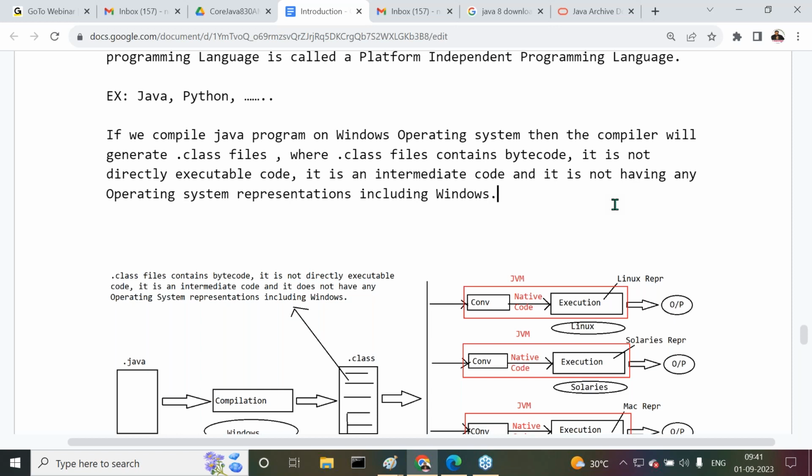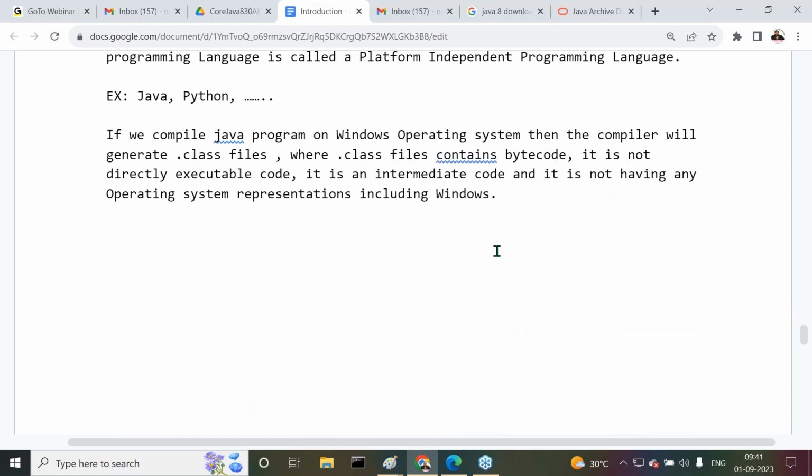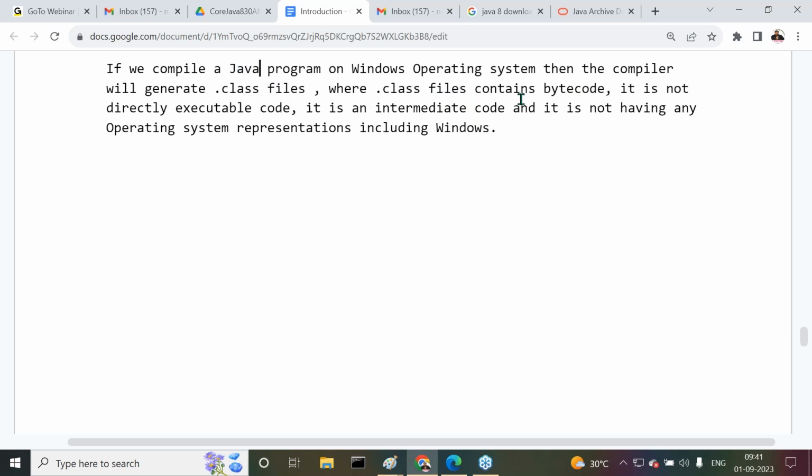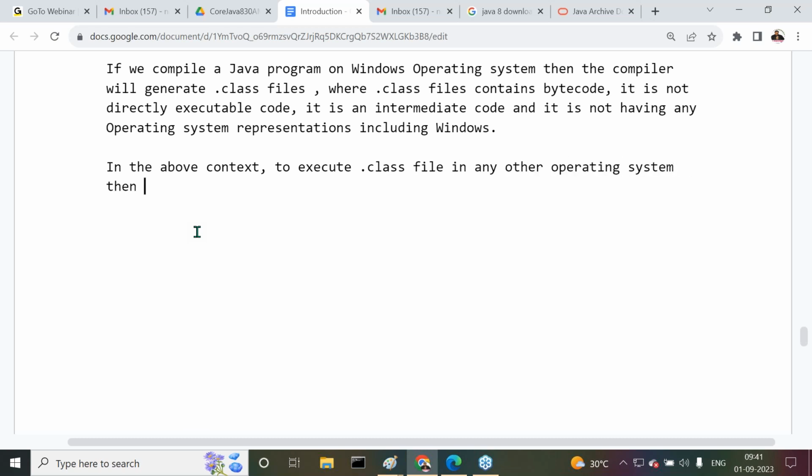Okay, now the execution point I'm asking about. Observe carefully. In the above context, to execute Java applications, that means to execute neutral bytecode, or to execute a dot class file in any other operating system, the bytecode must have the local operating system representations.